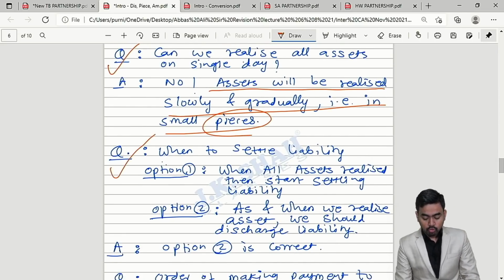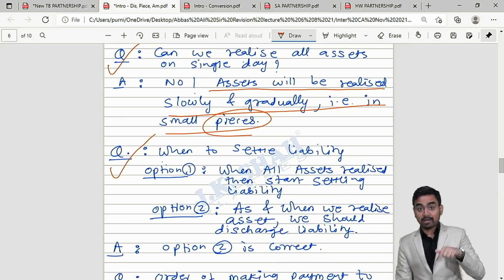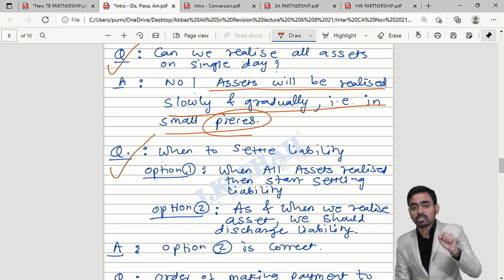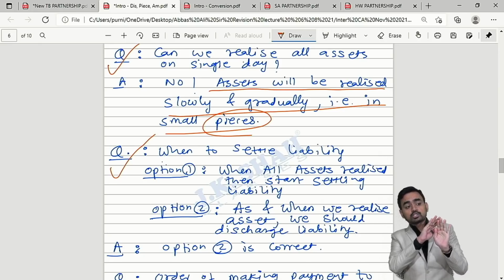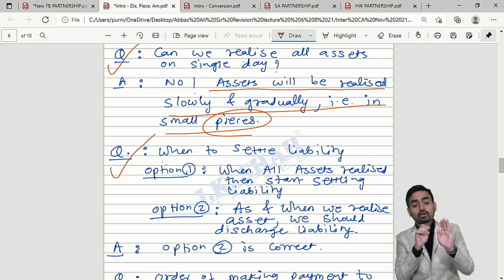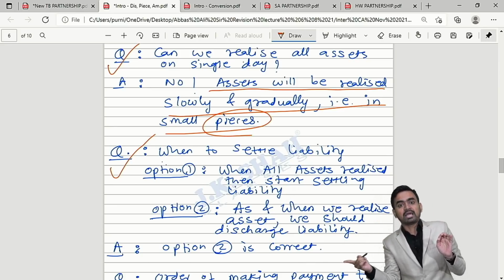Question number 2, when to settle liability? Now I am giving you 2 options. Option number 1, when you will realize all the assets from the market like machine, plant, land, debtor, stock, then you will pay amount to the liability holder.